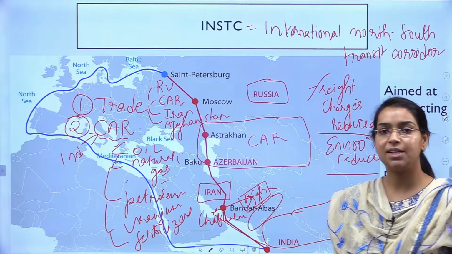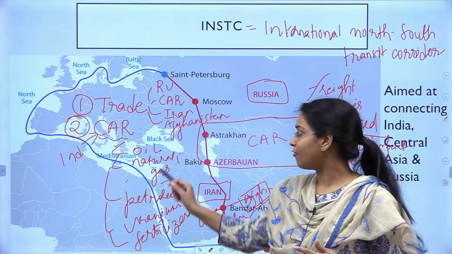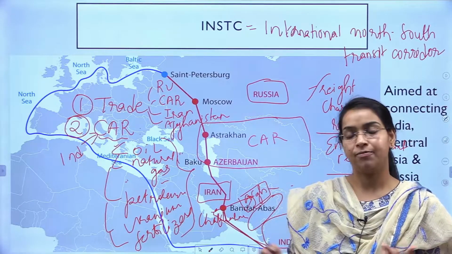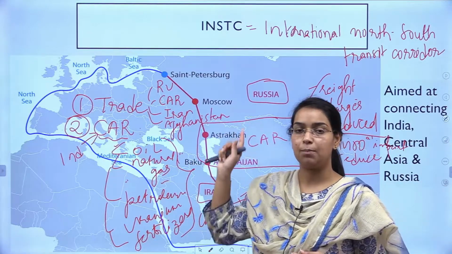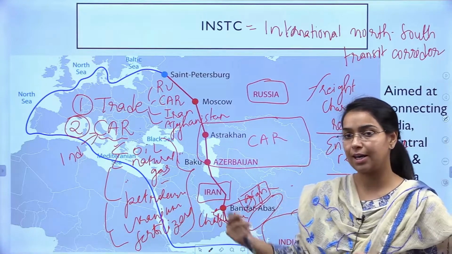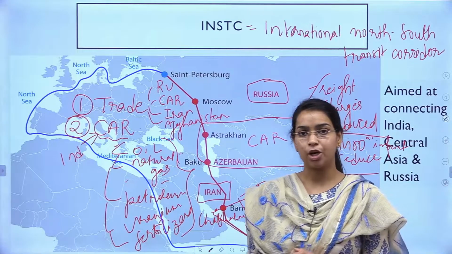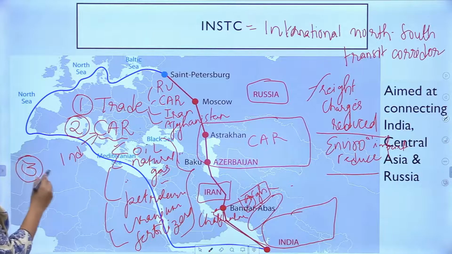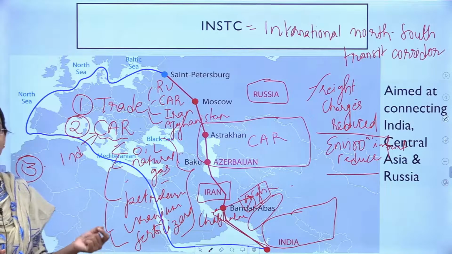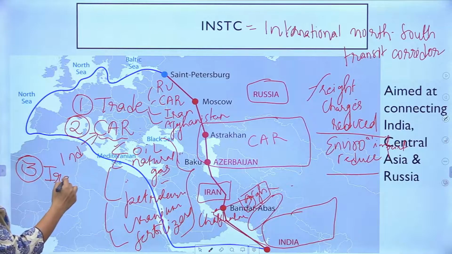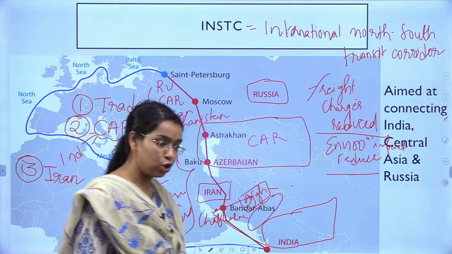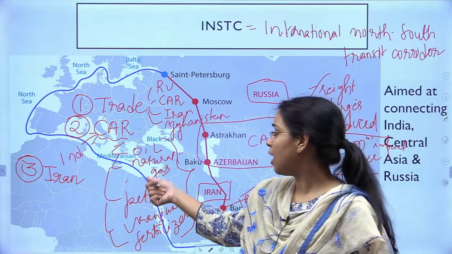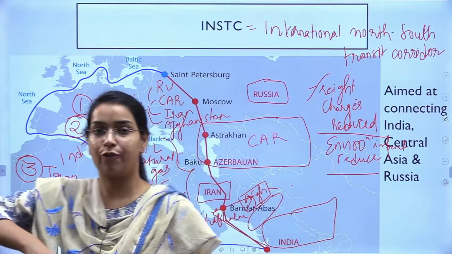ठीक है? So that means India will get the benefits of all these resources from CAR republics if it is well connected with these regions, and INSTC provides that ability for India to get connected to these areas very well, right? So that is why also this is very significant, right? Now third, INSTC is significant for India because it will connect India with Iran also, right? And what is the significance of Iran? This is a very common thing that you might be knowing. Tell me, what is the most significant fact about Iran for India?